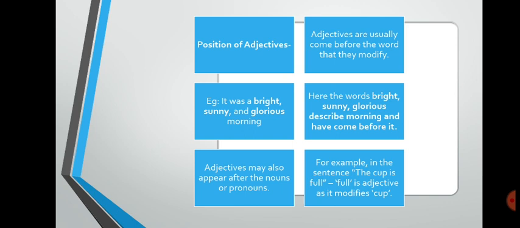I hope you are clear with what adjectives are: the words that modify or describe the noun or pronoun. They also answer the questions what kind, how many, which one, and how much. As for the position of adjectives, they come either before the noun or after the noun.